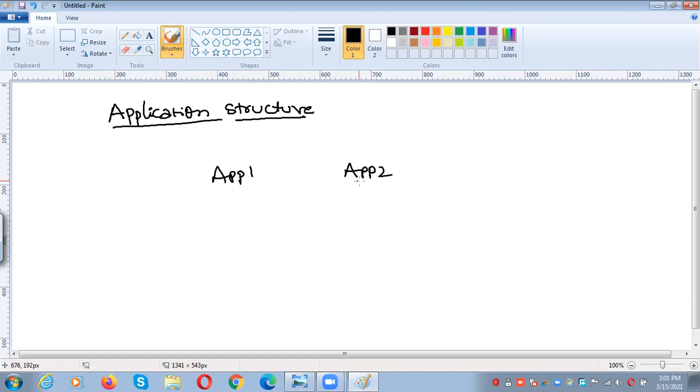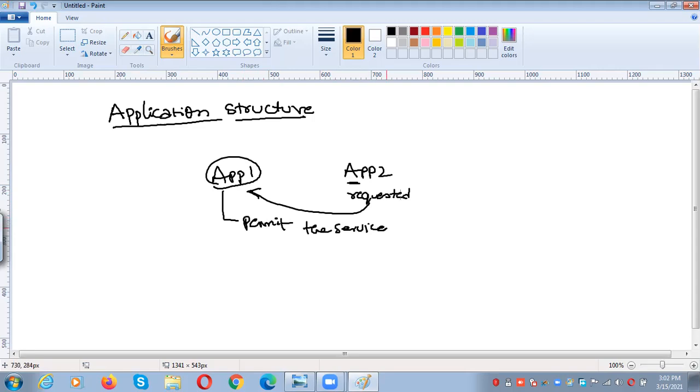That means application 2 is willing to receive the services provided by application 1, so this one is the requested application, because it is requesting the services from application 1. Application 1 has to permit the services. Then only application 2 can access the services shared by application 1.